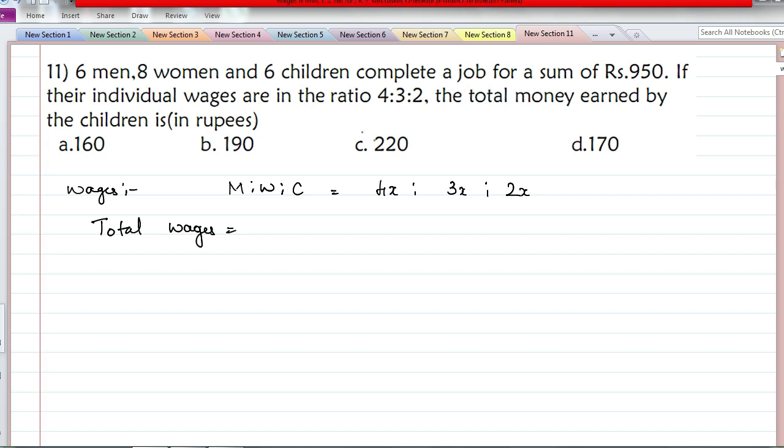6 men are working. So 6 into 4x. This step you have to skip when you are solving it. I am just writing so that you understand. When you actually solve, you will have to skip this step and directly write down the next step.